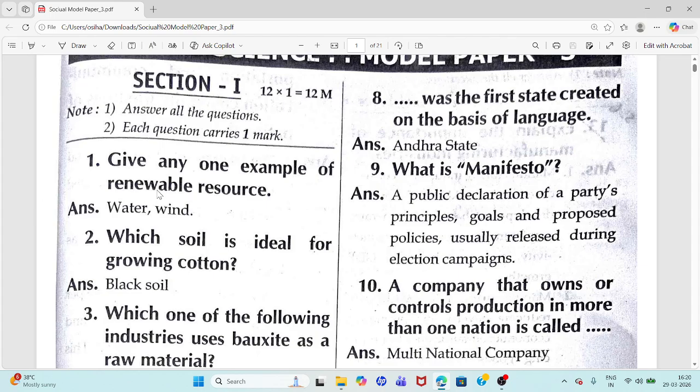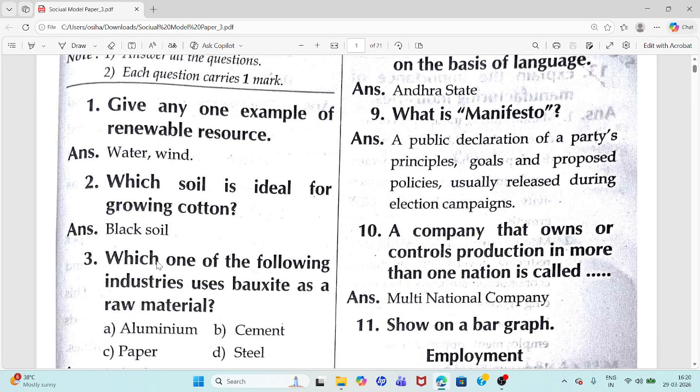First question. Give any one example of renewable resource. Answer: water, wind, solar energy, tidal energy, etc. Any one you can write. Second question. Which soil is ideal for growing cotton? Answer: black soil.